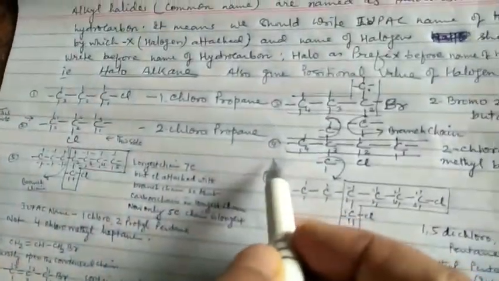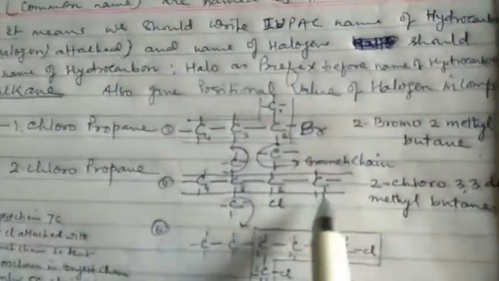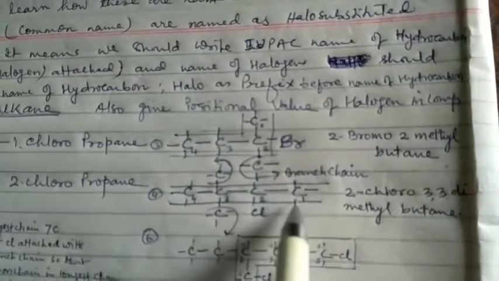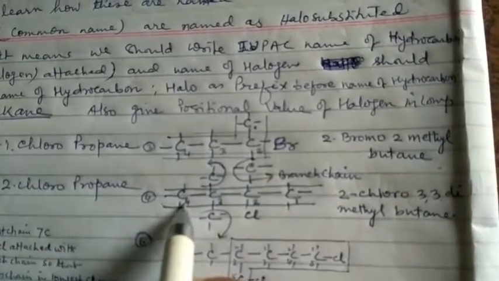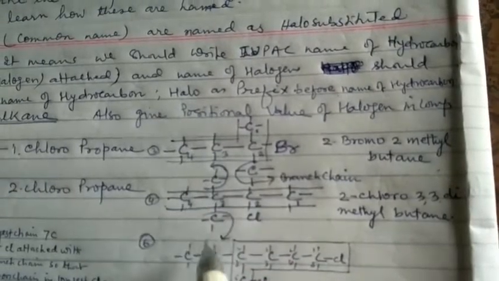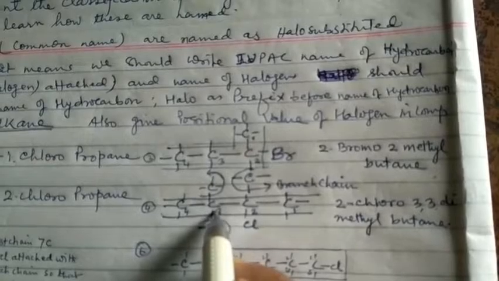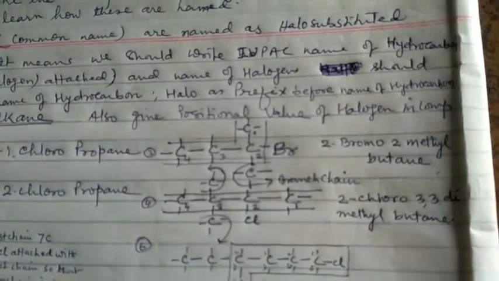In the fourth example, the longest carbon chain is 1, 2, 3, 4, and a 2-carbon chain is attached as a branch at the 3rd carbon atom.